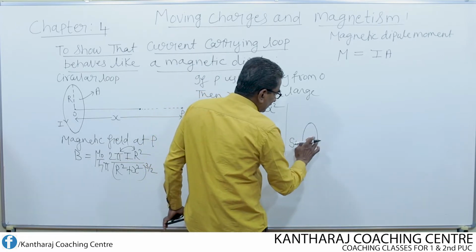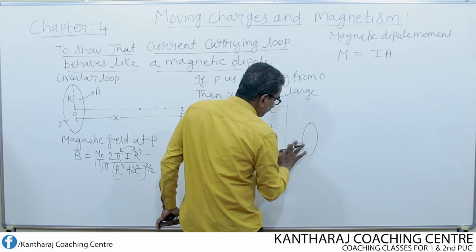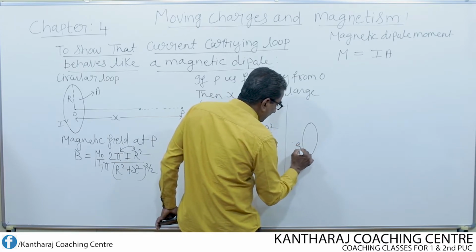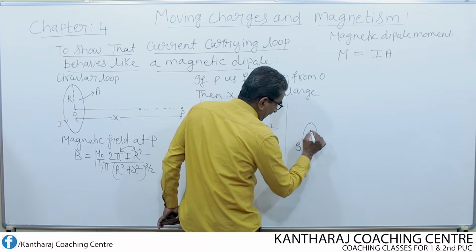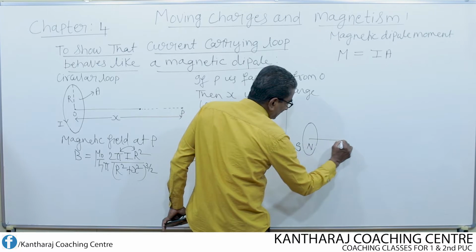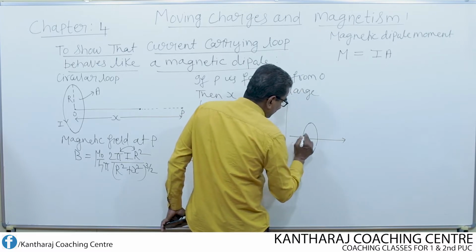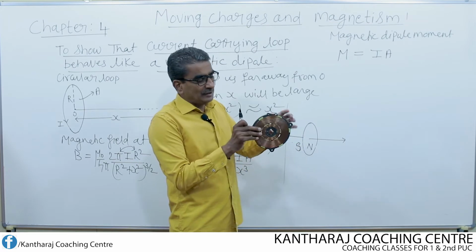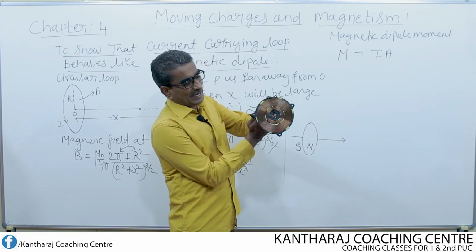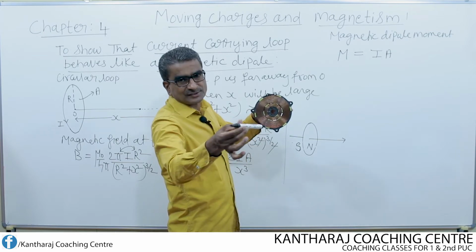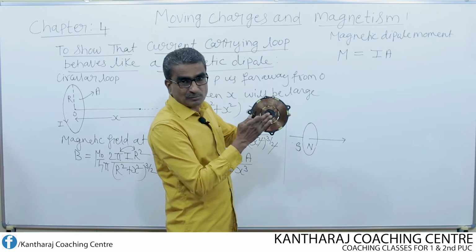Suppose this is the circular loop, and the back face behaves like south pole and the near face behaves like north pole, then the direction is from south pole to north pole. That means the direction of the magnetic dipole moment will be from the back face to the front face, provided this is the north pole.